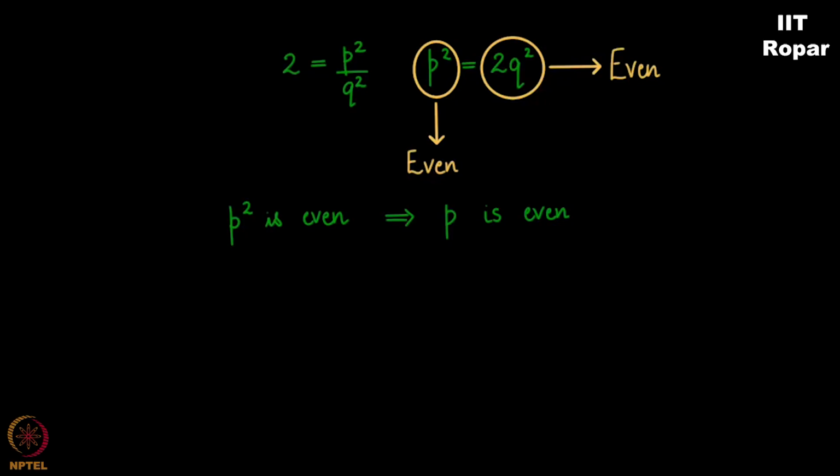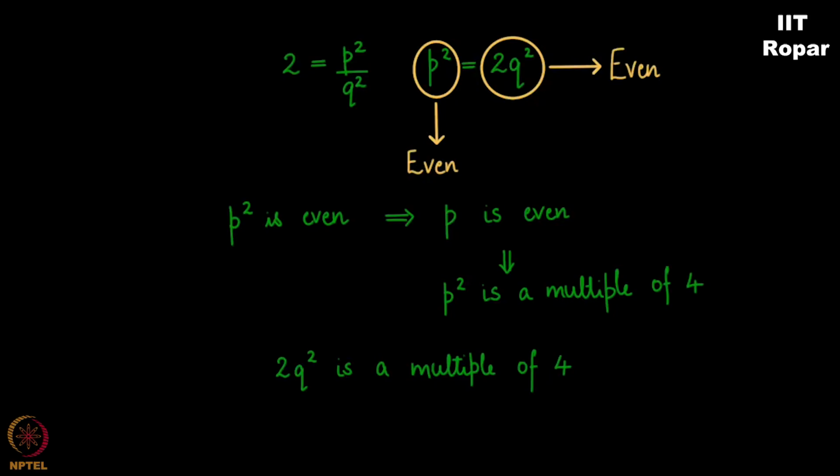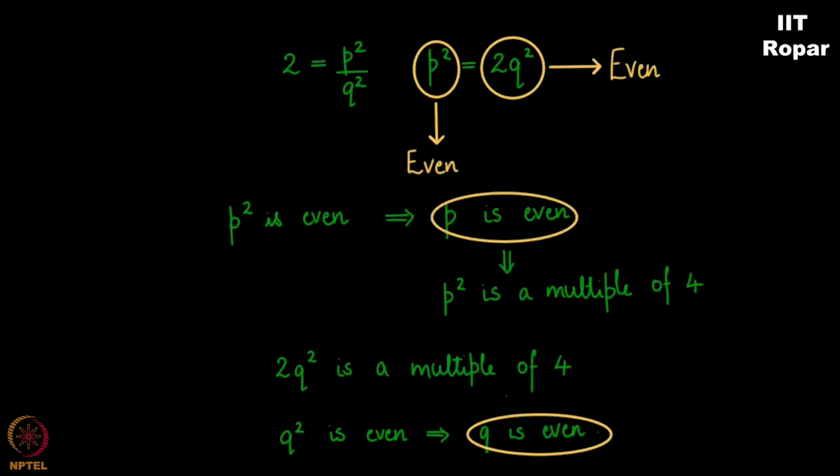And you see, when p is even, p squared is a multiple of 4. Correct? We saw that if you square an even number, you get a multiple of 4. Which means 2q squared is a multiple of 4. Right? Which means q squared is even. Why is that? 2 times something is a multiple of 4 means that something should be a multiple of 2. Correct? q squared is even implies q is even. Now round this off. q is even, p is even. Which means p is a multiple of 2 and q is a multiple of 2.